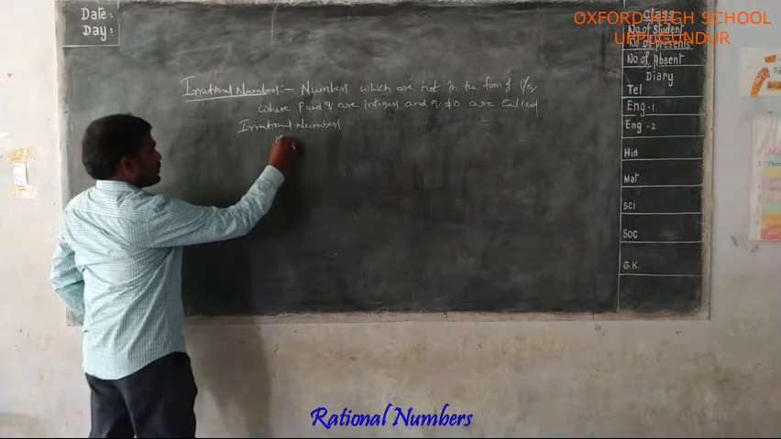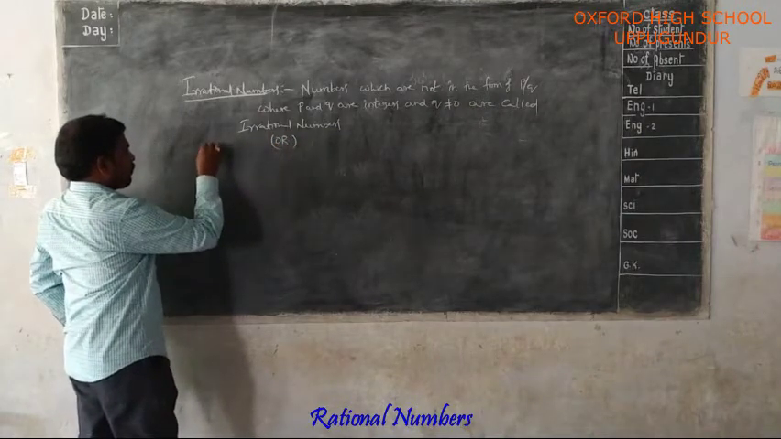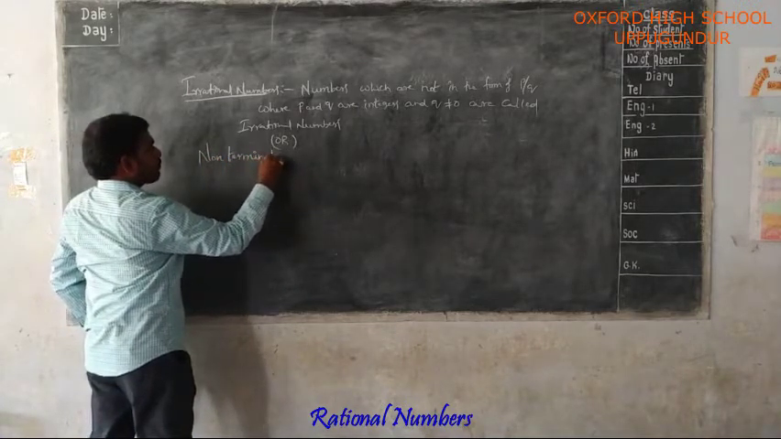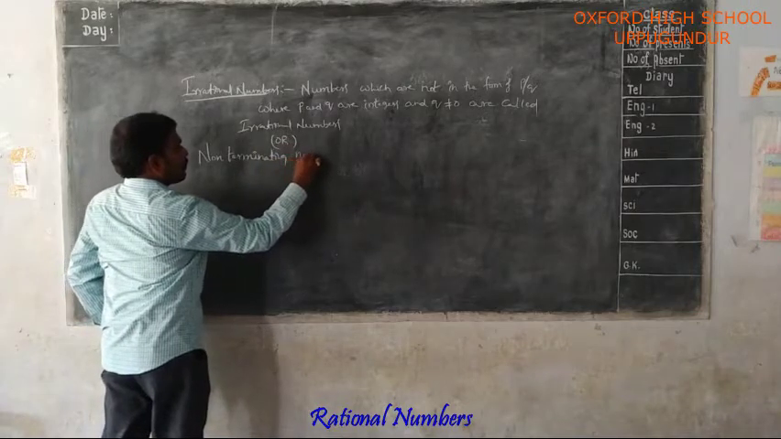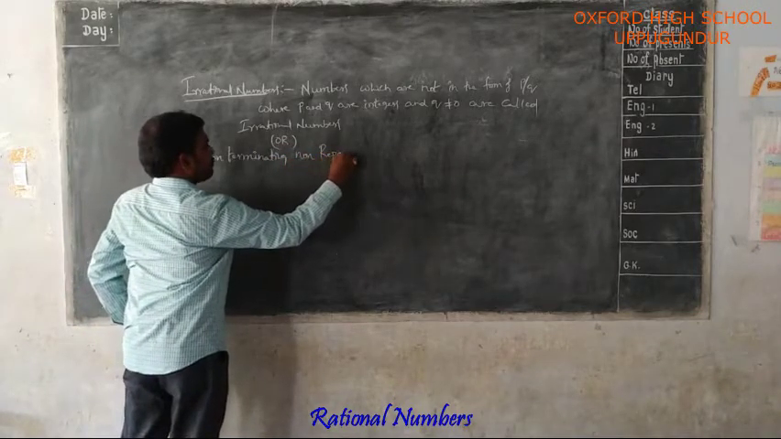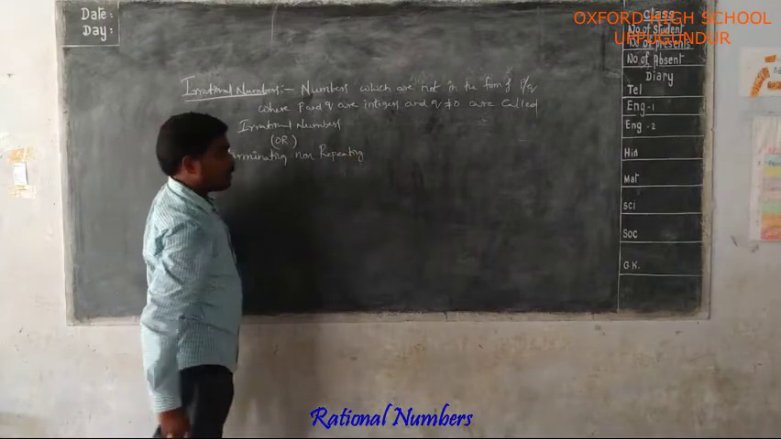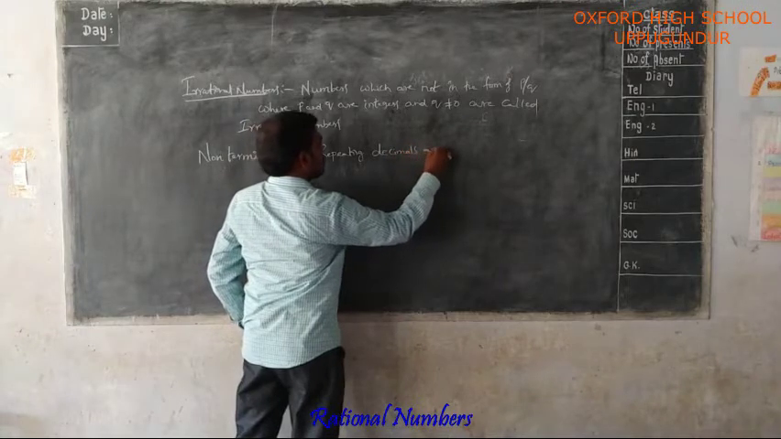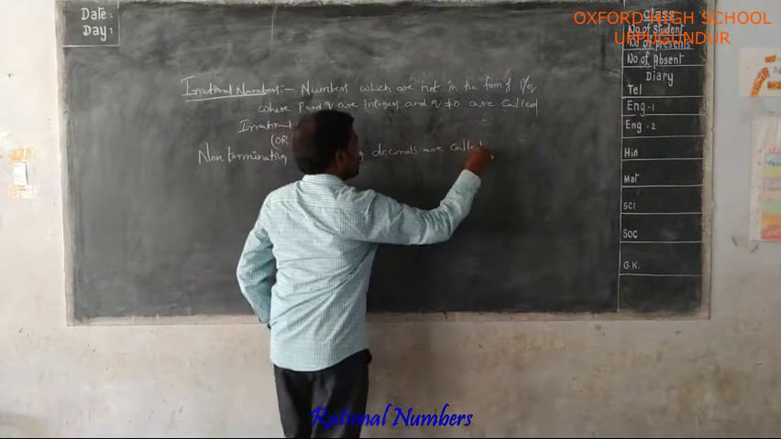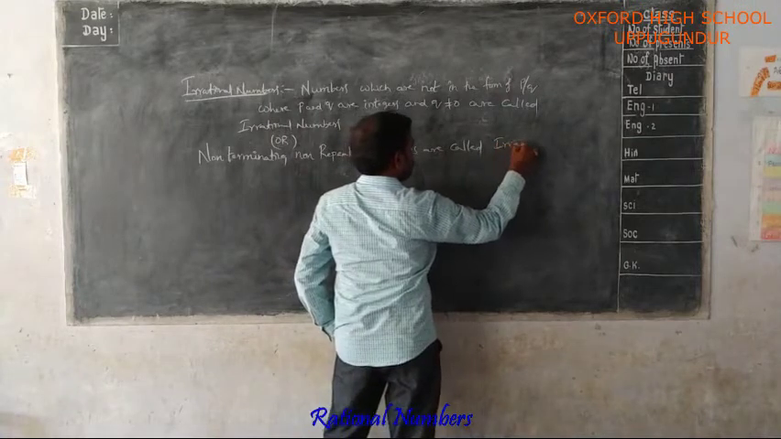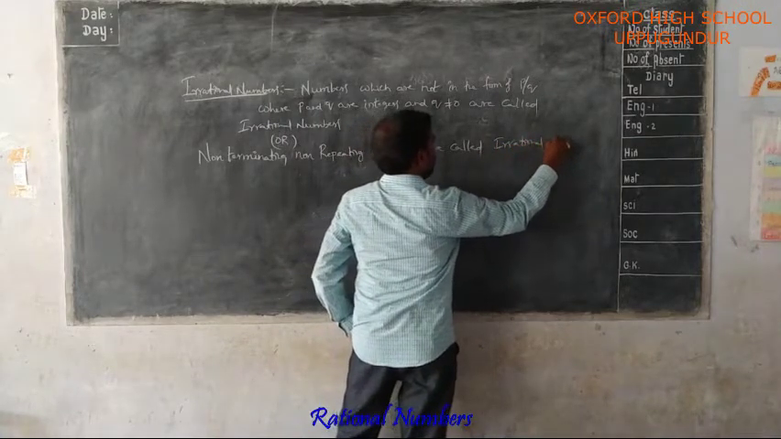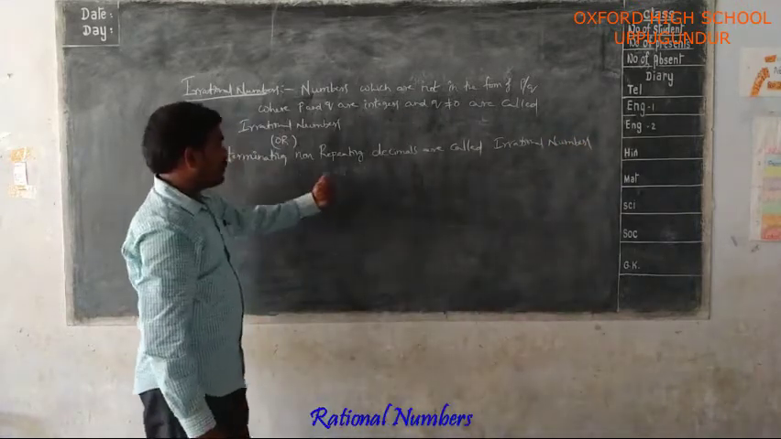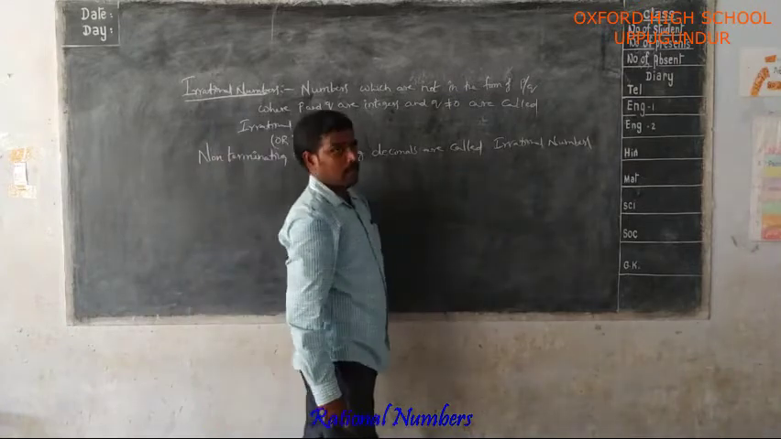In other words, you can say non-terminating, non-repeating decimals are called irrational numbers.